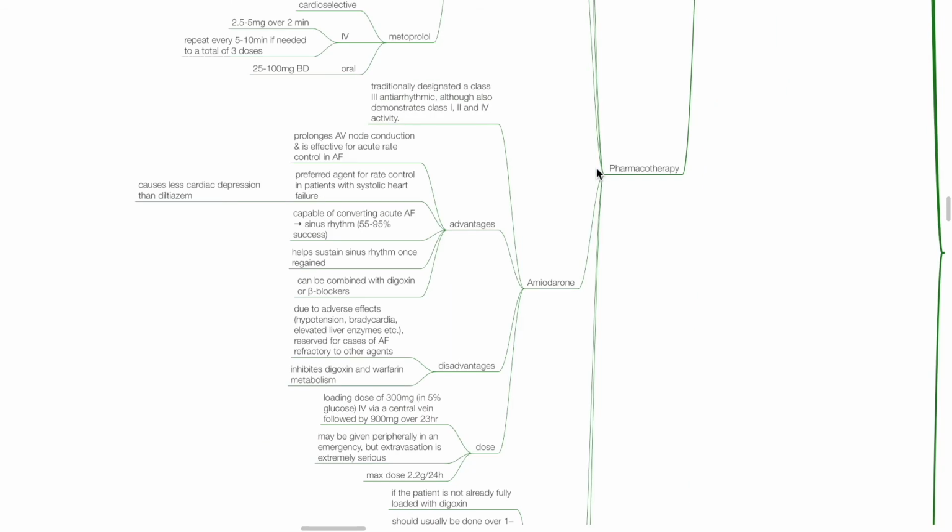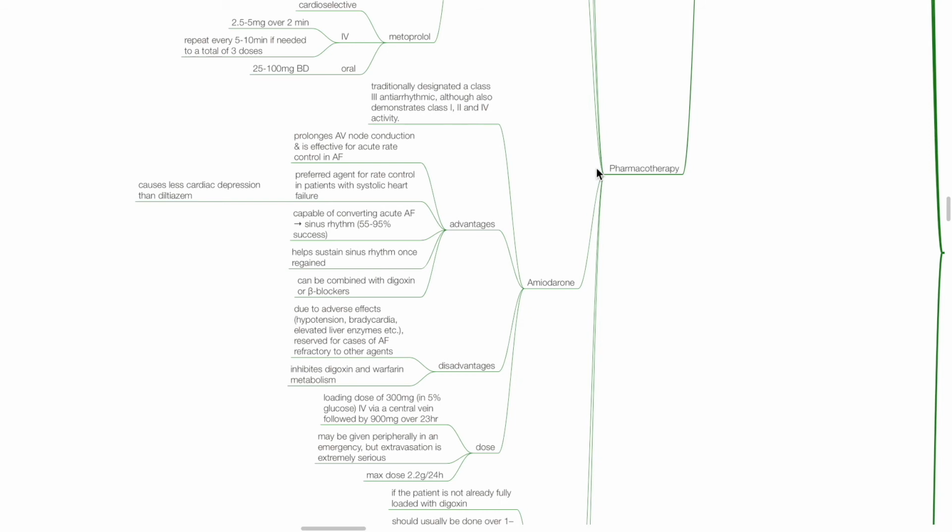Amiodarone is an antiarrhythmic with class 1, 2, 3, and 4 antiarrhythmic activity. Advantages include that it prolongs AV node conduction and is effective in acute rate control in AF. It is the preferred agent for rate control in patients with systolic heart failure, as amiodarone causes less cardiac depression compared to diltiazem. Amiodarone is capable of converting acute AF to sinus rhythm in 55 to 95% of cases. Amiodarone helps sustain sinus rhythm once regained and can be combined with digoxin or beta blockers.